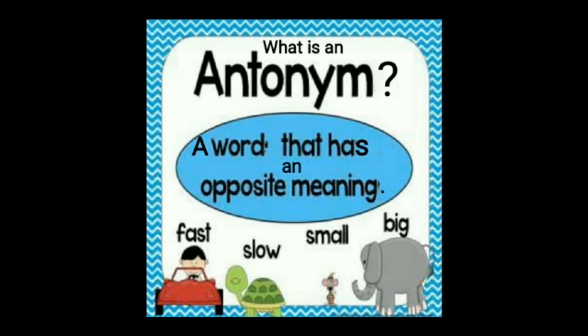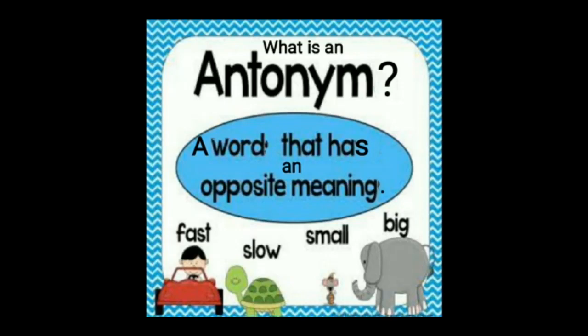Next term is antonym. What is an antonym? An antonym is a word that has an opposite meaning, or in simpler language we can say antonym is equal to opposite. Now here you can see four pictures. A boy is driving a car. Here the speed is shown by the word fast.